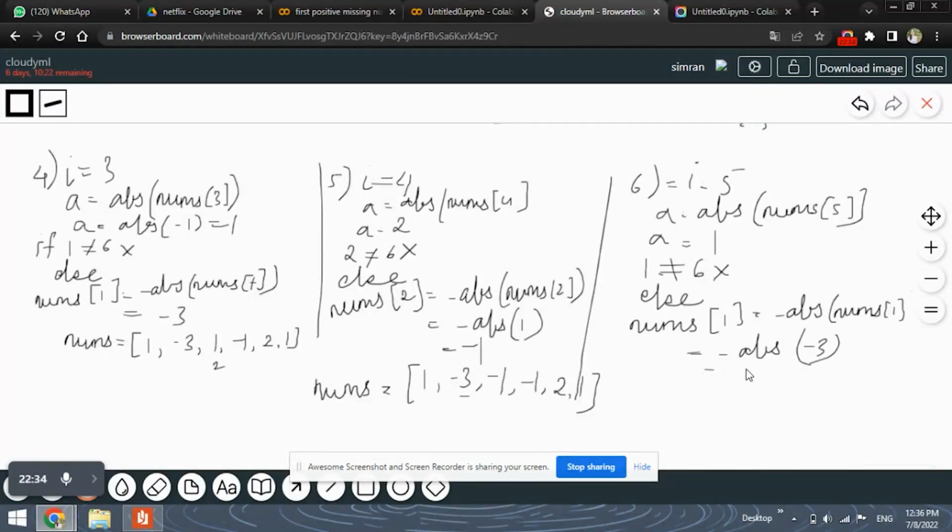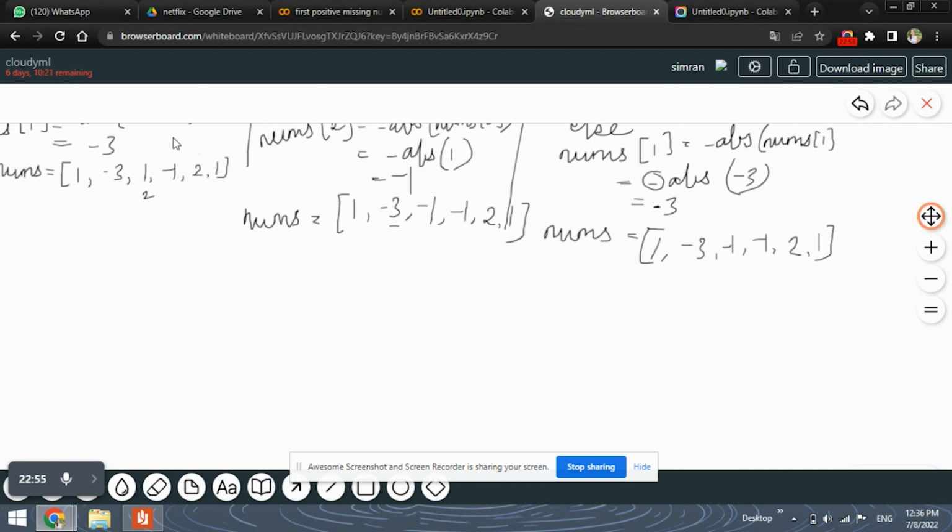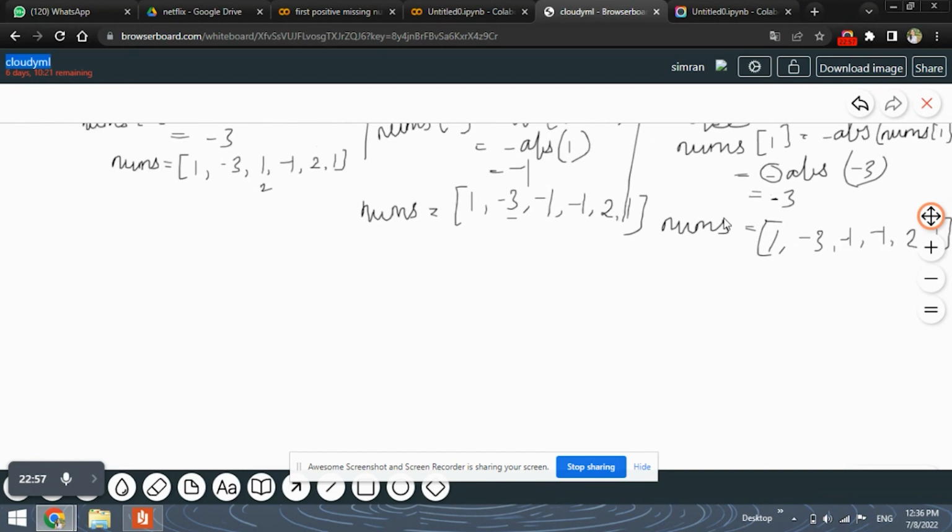So minus 3 will remain minus 3 because we take the negative. That is why the list will also remain as it is. So it will be 1, then minus 3, minus 1, minus 1, 2 and 1. This is our new updated list after performing all of the iterations.